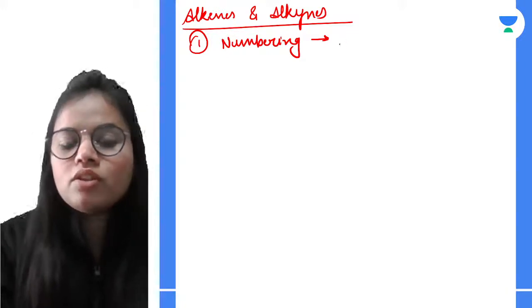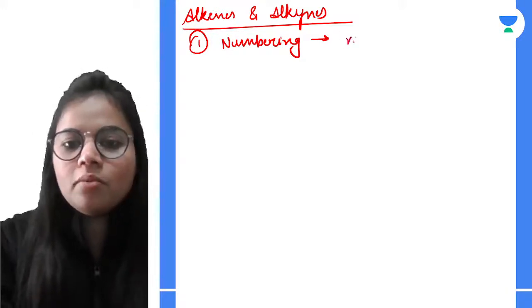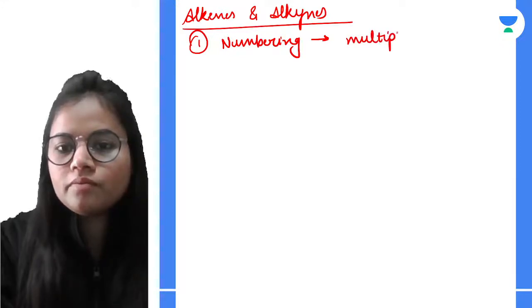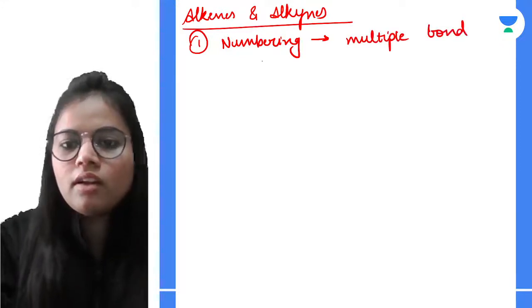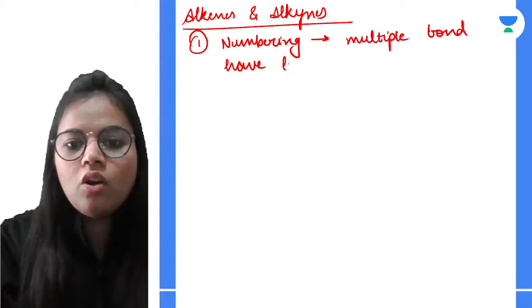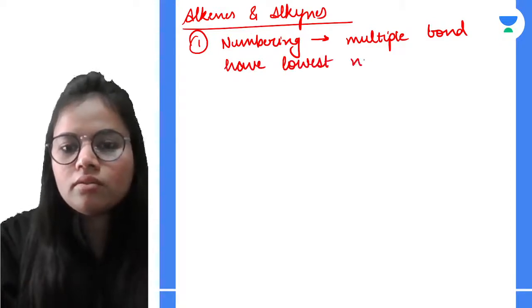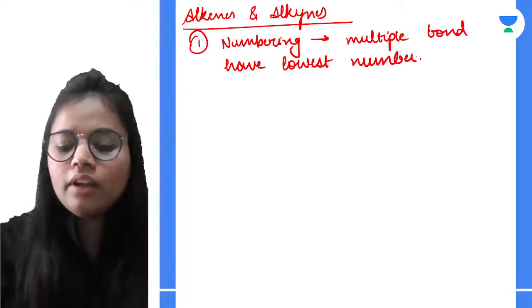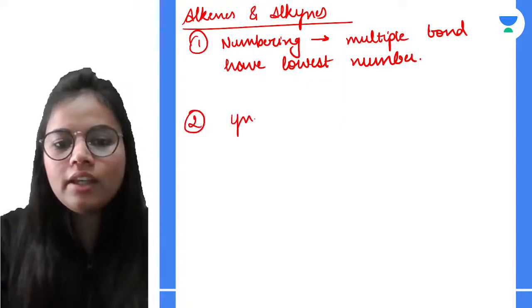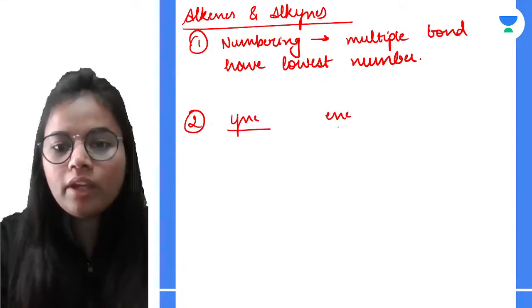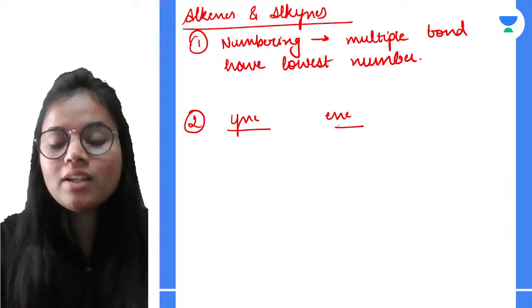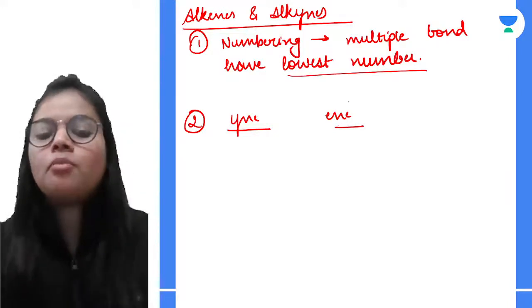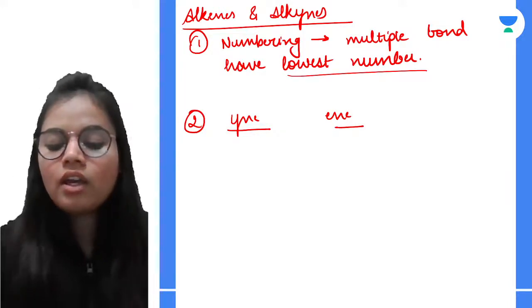So we should start numbering such that the multiple bond has the lowest number. Now over here, the yne is at a lower number than ene, but that is okay. Always go for the lowest number possible.